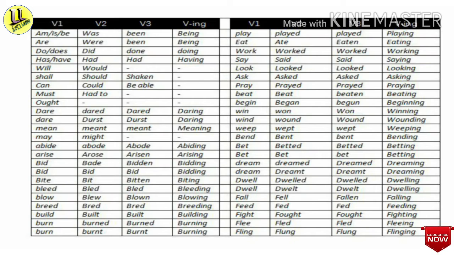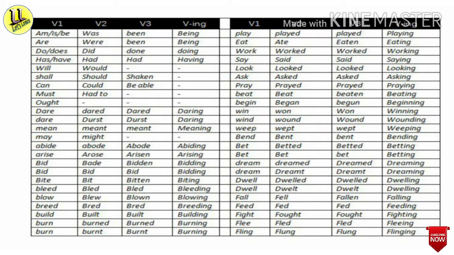Say, said, said, saying. Now from this table you can easily see there are so many verbs and their different forms. One important thing is that the forms are different.